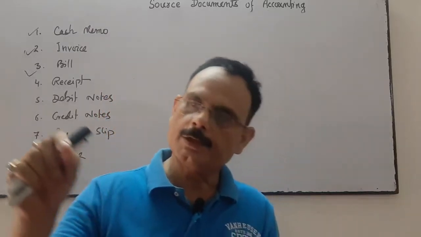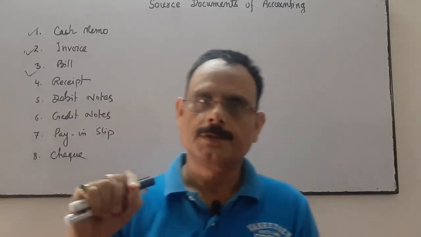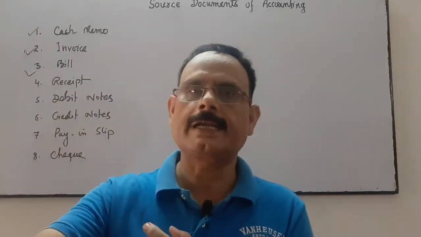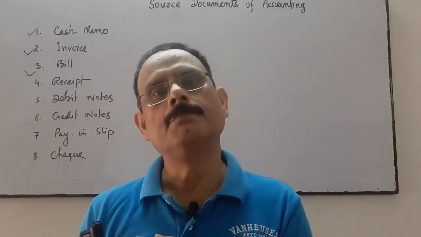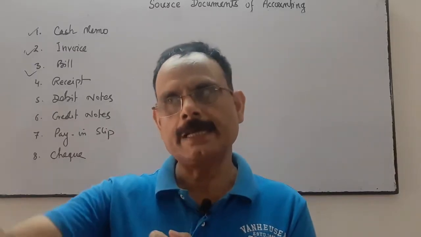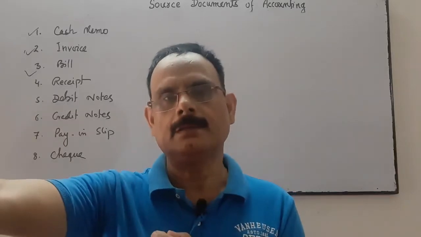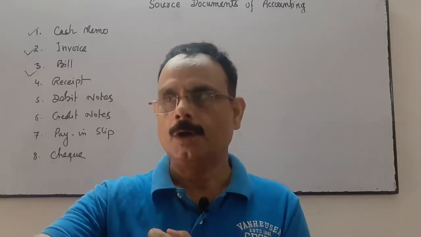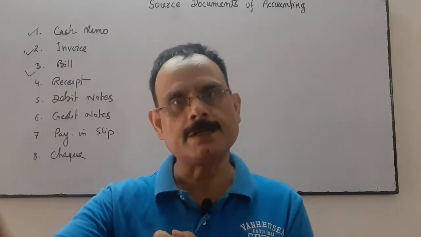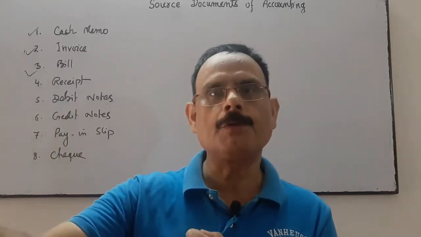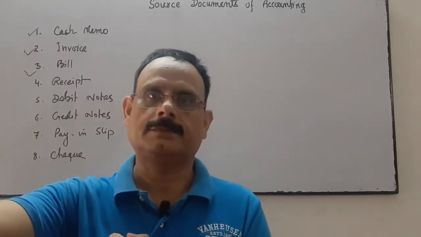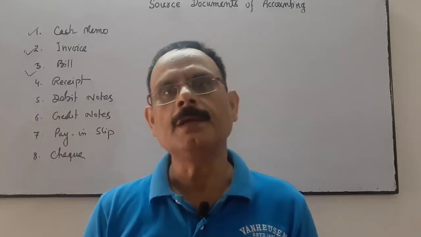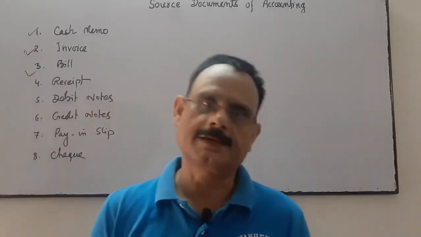Similarly, when we purchase the goods on credit, I am the purchaser and somebody is the seller. When I purchase the goods on credit, I receive bill. The seller prepares the bill in duplicate, makes the two copies. Original copy will be given by the seller to me and duplicate copy will be retained by the seller for their evidence, and original copy will be given to me for my evidence of the transactions.